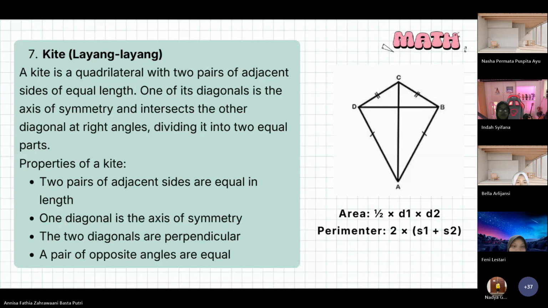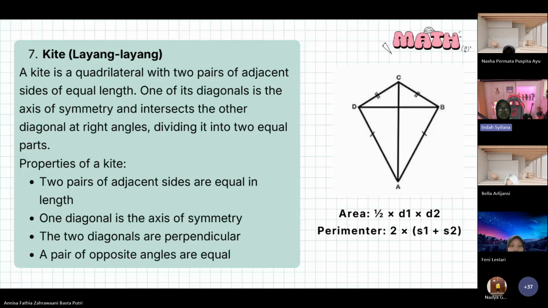Seven, kite, or in Indonesian, layang-layang. A kite is a quadrilateral with two pairs of adjacent sides of equal length. One of its diagonals is the axis of symmetry and intersects the other diagonal at right angles, dividing it into two equal parts. Properties of a kite: 1. Two pairs of adjacent sides are equal in length.